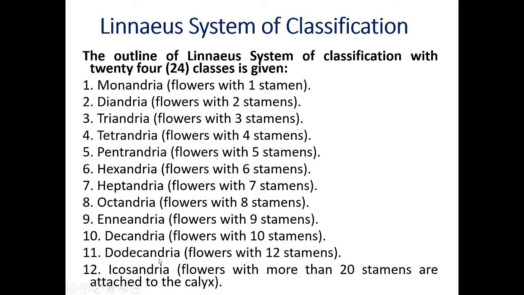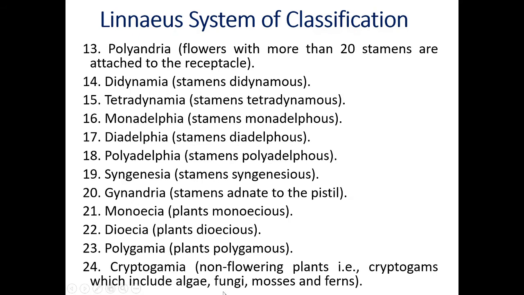11th is Dodecandria, flowers with 12 stamens. 12th class is Icosandria, flowers with more than 20 stamens attached to the calyx. 13th class is Polyandria, flowers with more than 20 stamens attached to the receptacle. Receptacle is nothing but the base of the flower on which floral whorls arise. And when the stamens are attached to the receptacle, that class is nothing but the Polyandria.